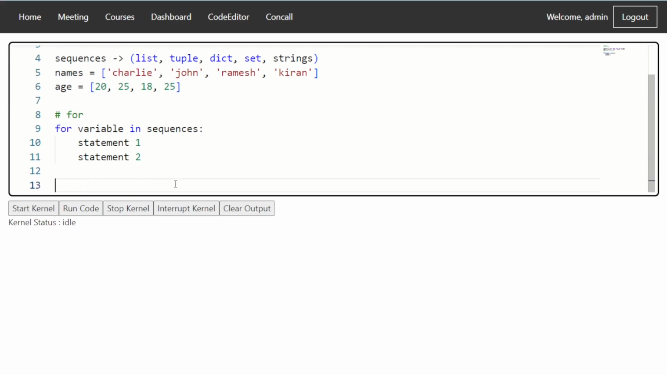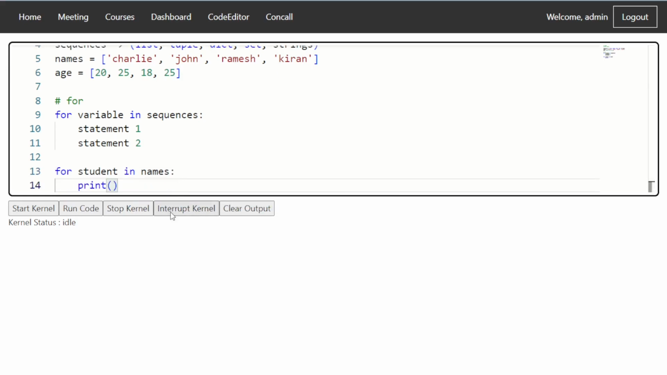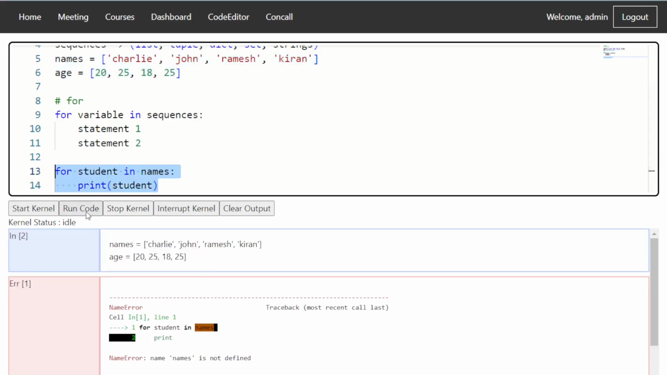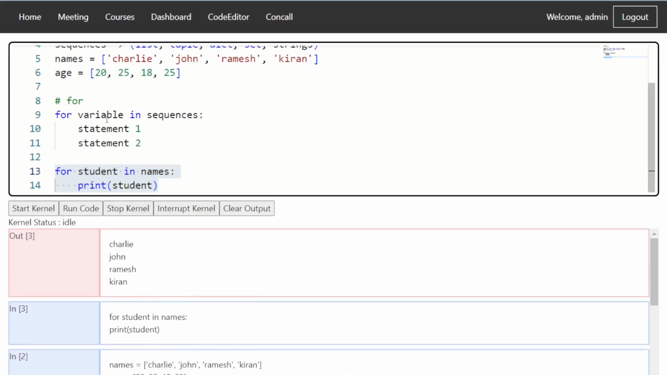Let's take a quick example. Let's say as a teacher you want to call out all the names of the students. We say for student in names, print student. What happens here is, if we run this, okay, we have an issue. This is always the case. We run it, see the error, and identify the issue. Here we see that every single name is written on a new line.